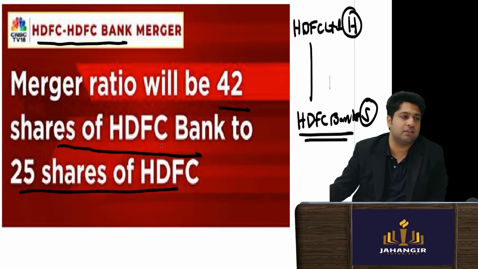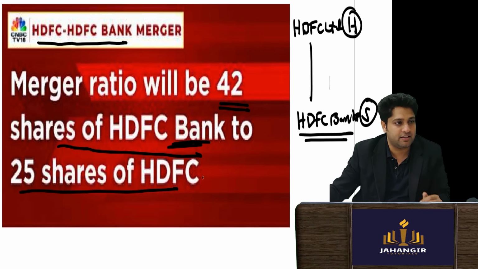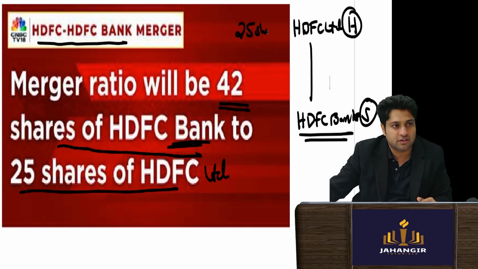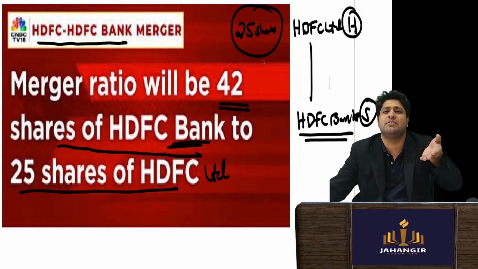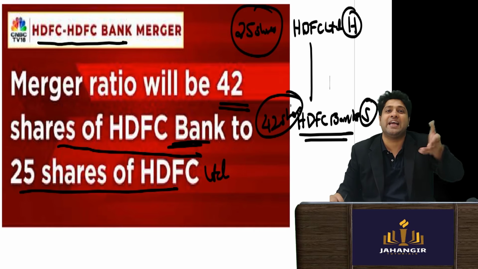Now let's look at the swap ratio. 42 shares of HDFC Bank will be issued for 25 shares of HDFC Limited. So if you were holding 25 shares in HDFC Limited, 42 shares will be given in exchange.